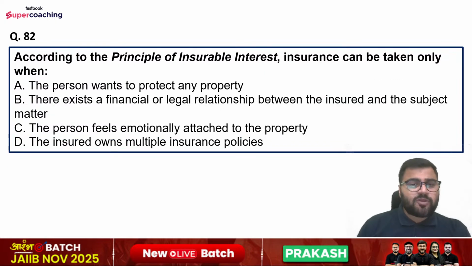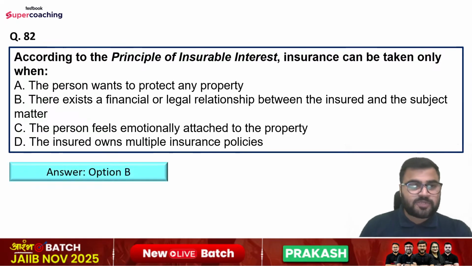According to the principle of insurable interest, insurance can be taken only when the person wants to protect any property. There exists a financial or legal relationship between the insured and the subject matter. The person feels emotionally attached to the property, or the insured owns multiple insurance policies. So right answer is option number B.